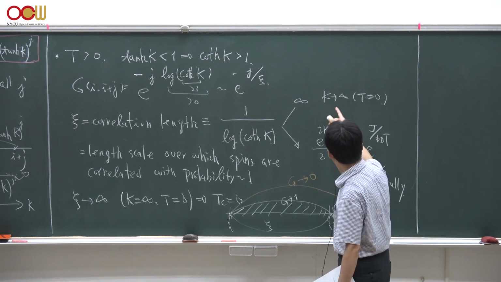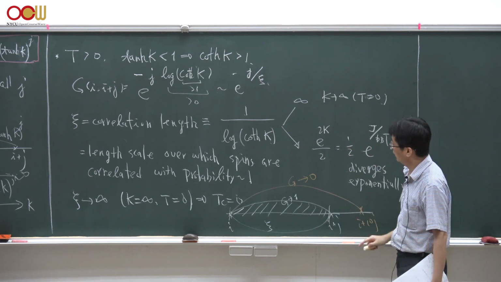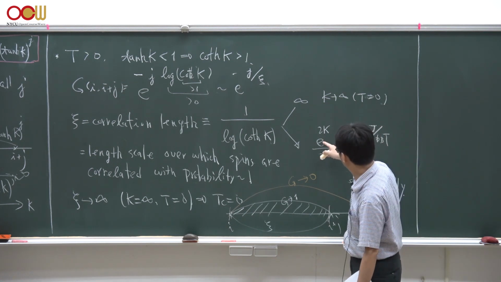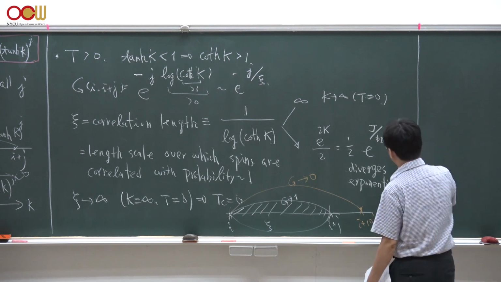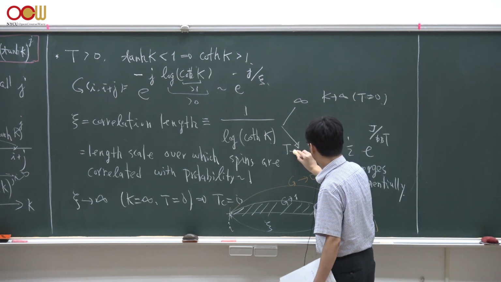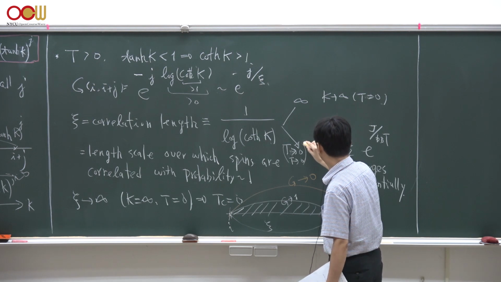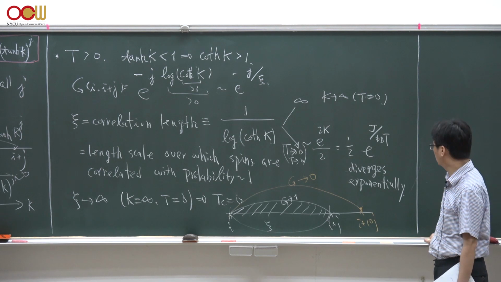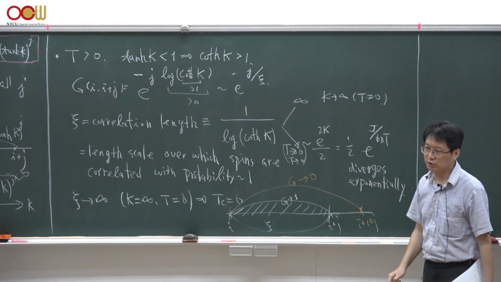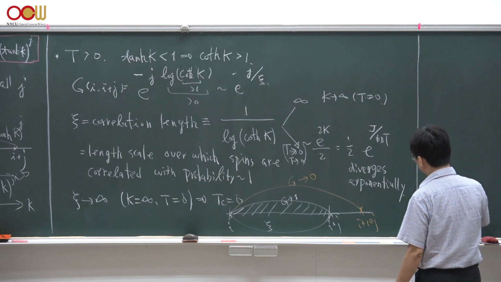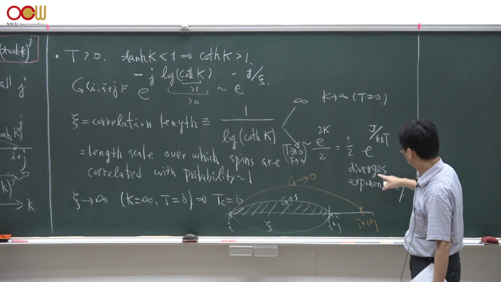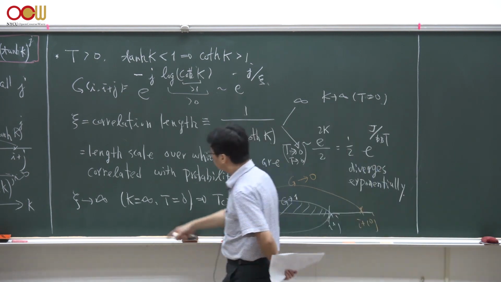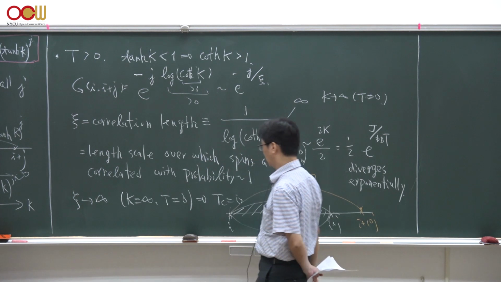But at any given finite temperature, T positive but K finite, the function log of hyperbolic cotangent of K takes this form, e to the 2K divided by 2. When temperature is finite but low, the correlation length goes as e to the power of J divided by k_B T. So you can see that when temperature T approaches 0 from above, this value diverges exponentially, which means that as temperature goes to 0, the correlation length diverges exponentially.